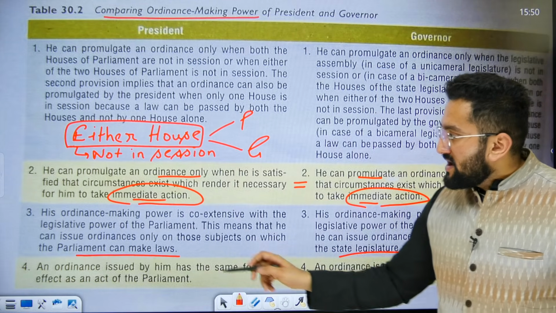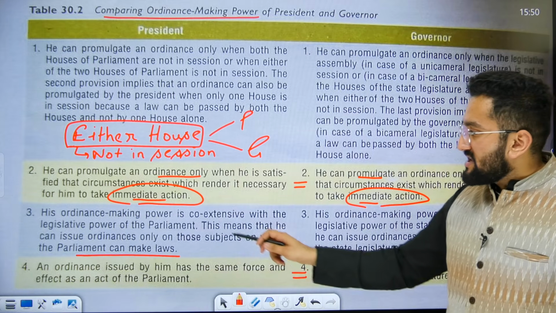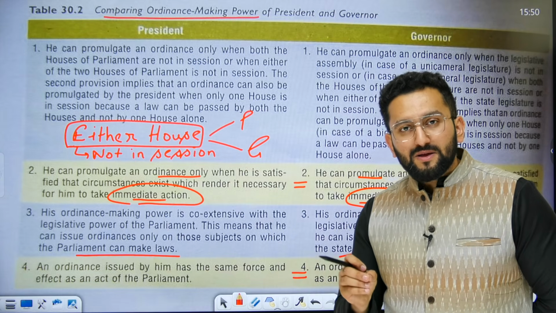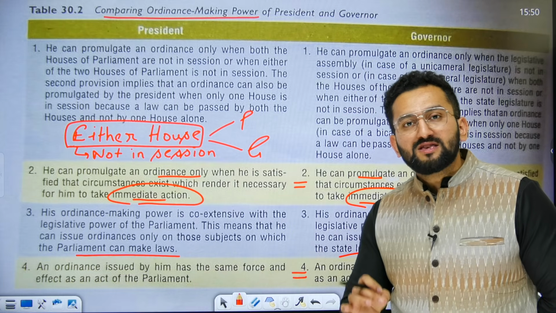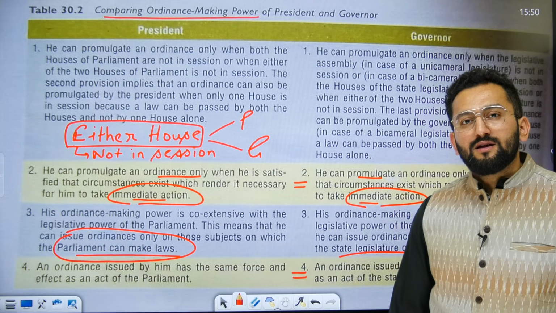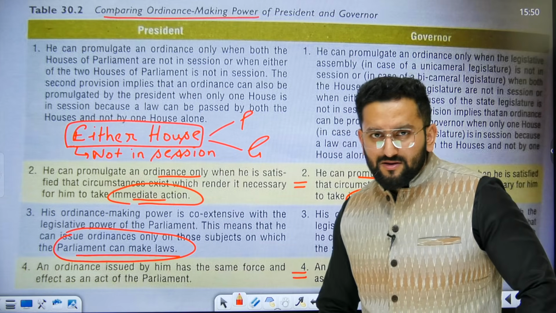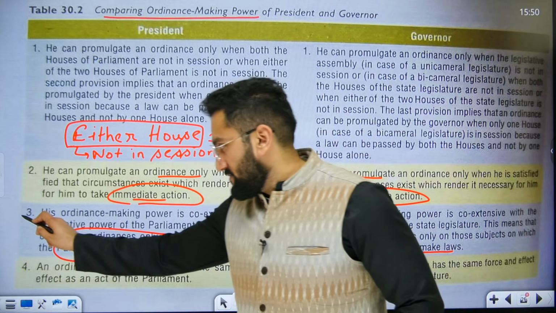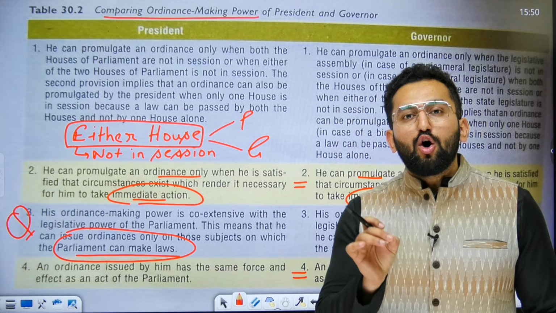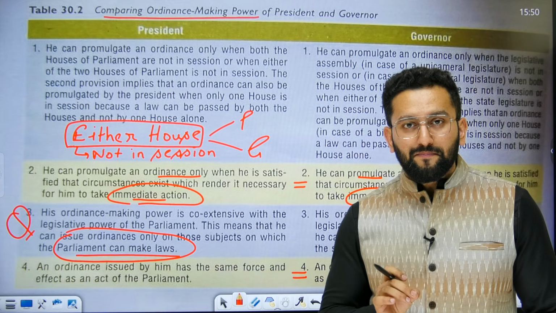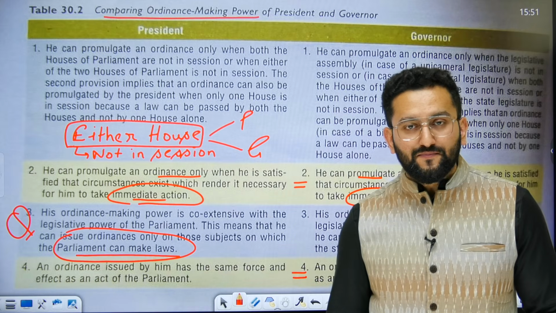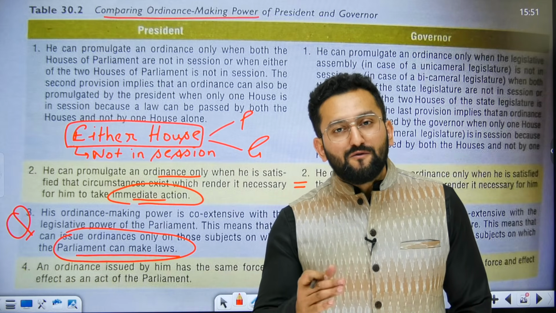So both are the same. Now his ordinance making power is coextensive with the legislative power of the parliament. It means the ordinance making power of the president is applicable on laws on which parliament has power to make law. Okay. Some of you might be thinking, sir, it is too obvious. Achha, it is too obvious. Let me ask one question from you. The ordinance making power of the president is applicable only on union list. Now tell me, is that statement true or false?